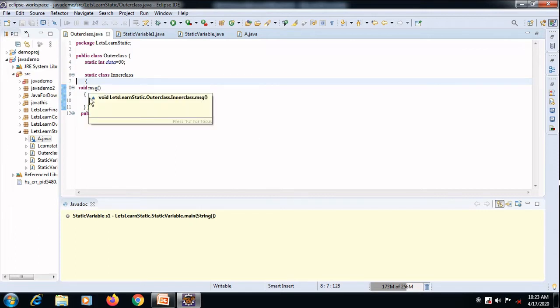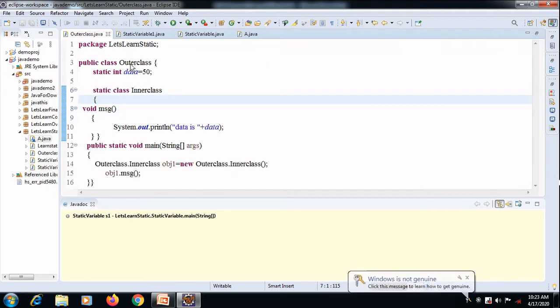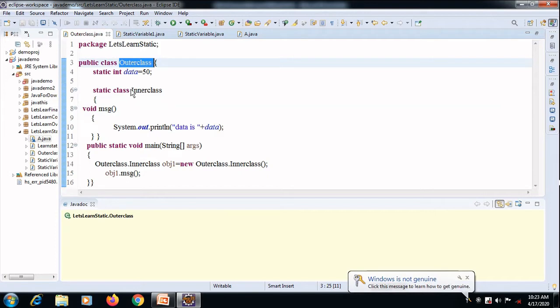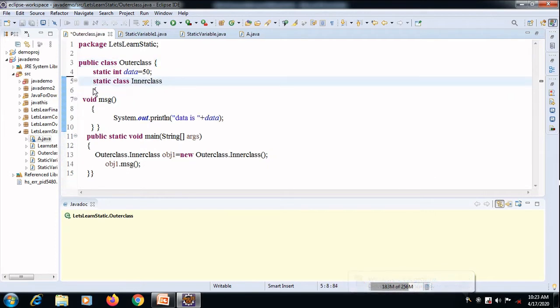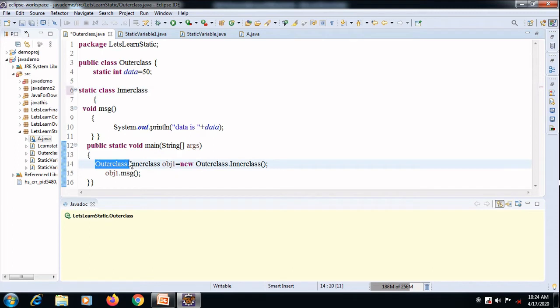How to invoke? We have to invoke it with the help of the outer class. Hope you are able to see my outer class. This is my inner class. Now how am I accessing it? With the help of the outer class, I am accessing the inner class. So this is the example for static class.